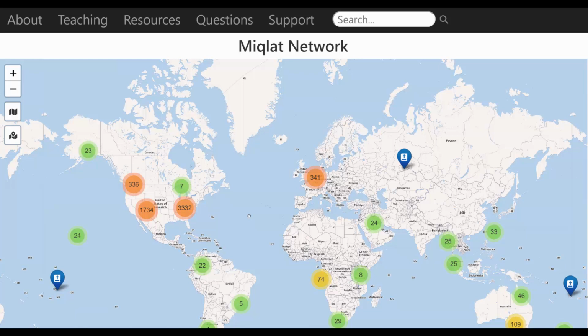The colors vary by how many people are represented in the cluster. The blue pins represent a single person. Right now there's one person in Russia who subscribes to the newsletter and a couple on island countries here and over here. Hopefully more people in those places will subscribe and use the network in the future.